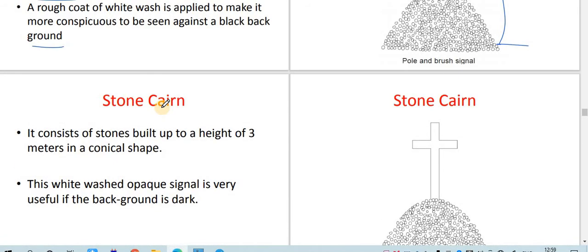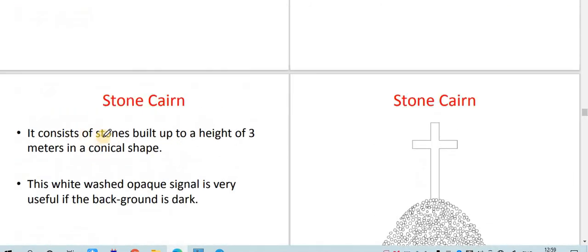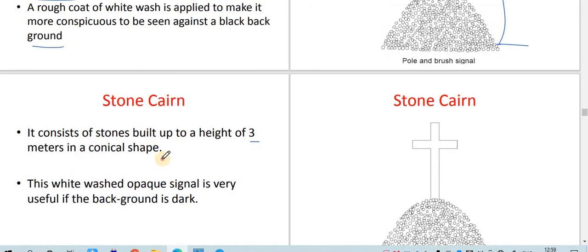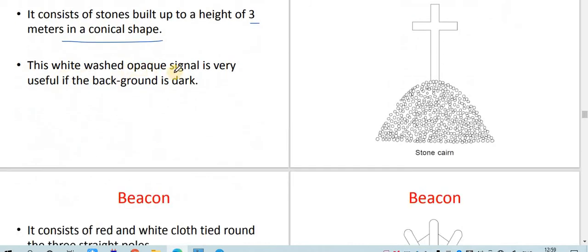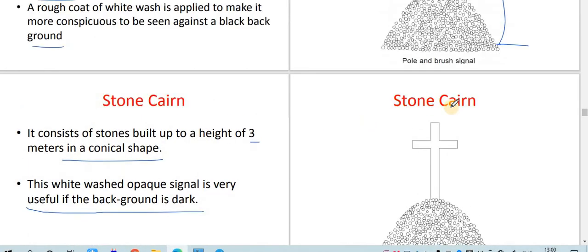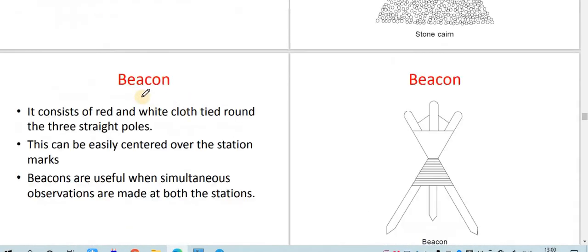Then there is the stone chain. It consists of a stone built up to a height of 3 meters of conical shape. This whitewashed opaque signal is very useful against a dark background. Okay, this is the stone chain.